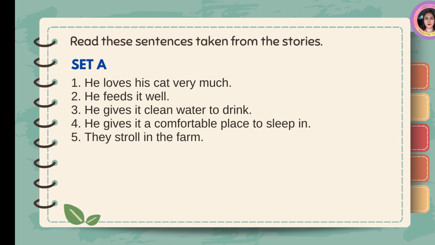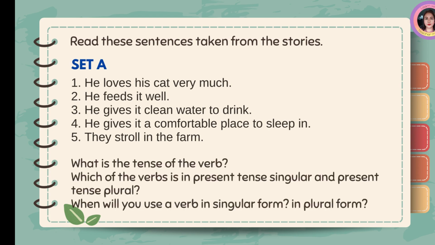Read these sentences taken from the stories. We have set A. He loves his cat very much. He feeds it well. He gives it clean water to drink. He gives it a comfortable place to sleep in. They stroll in the farm. What is the tense of the verb? Which of the verbs are in present tense singular and present tense plural? When will you use a verb in singular form and in plural form?